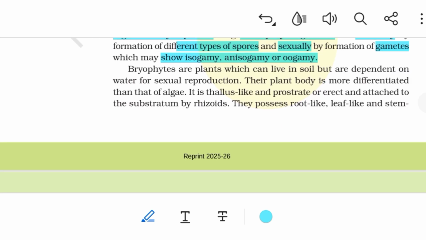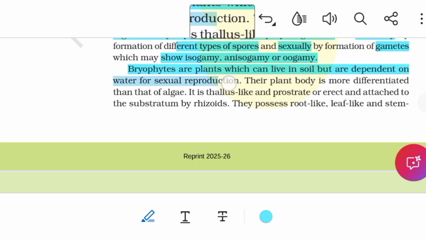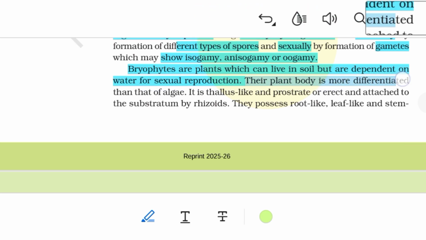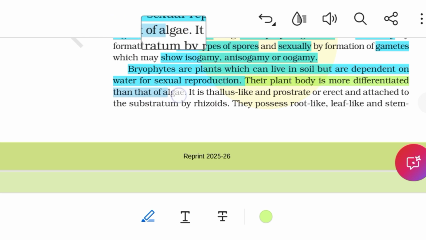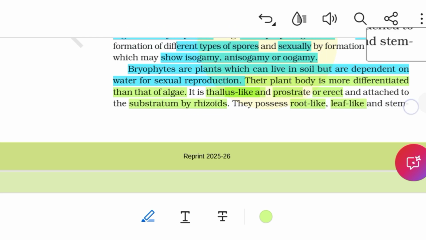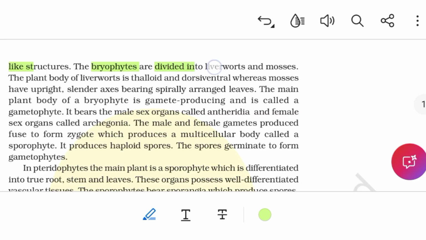Bryophytes. Bryophytes are plants which can live in soil but are dependent on water for sexual reproduction. Their plant body is more differentiated than that of algae. It is thallus-like and prostrate or erect and attached to the substratum by rhizoids. They possess root-like, leaf-like and stem-like structures. The bryophytes are divided into liverworts and mosses.